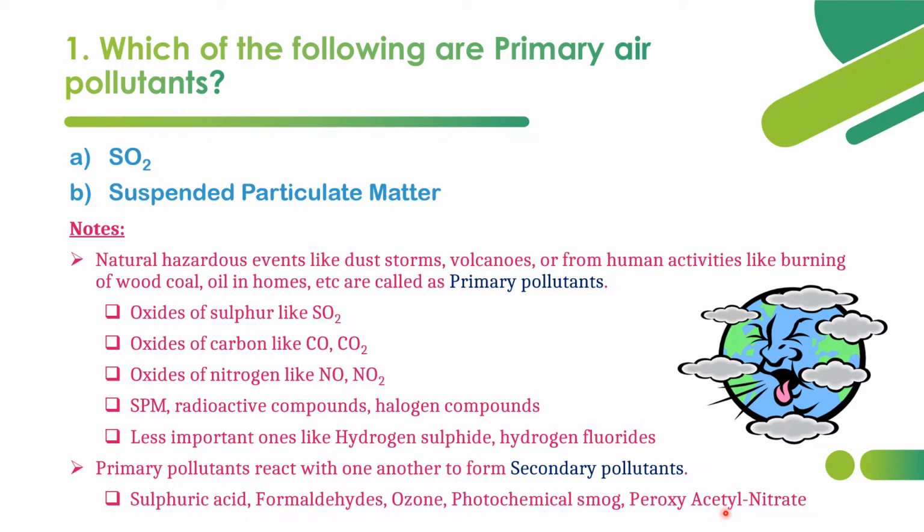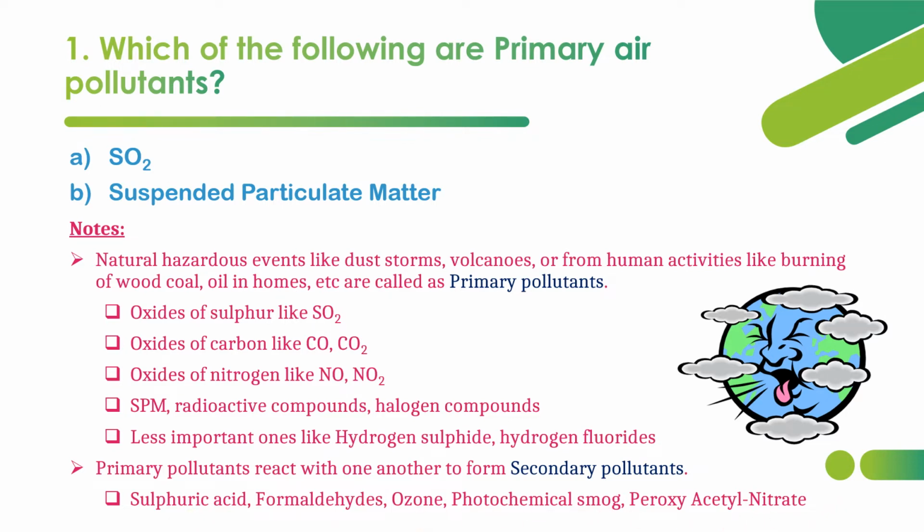Ozone and PAN, that is peroxyacetyl nitrate, are the most significant components in photochemical smog. So now we have seen the primary pollutants, with examples like oxides of sulfur, carbon, nitrogen, and SPM, and the secondary pollutants: sulfuric acid, formaldehydes, ozone, photochemical smog, and peroxyacetyl nitrate.